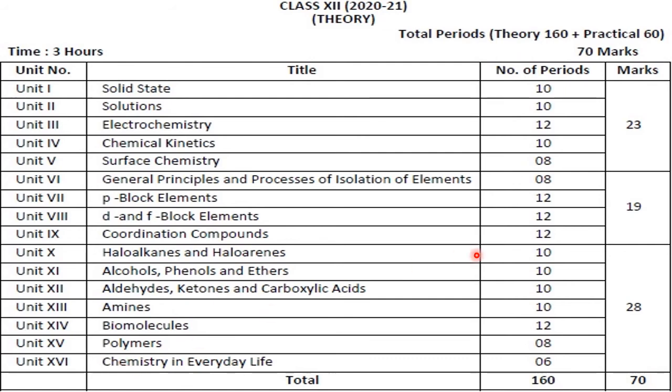So the number of periods is not required for you. It is for us, sometimes we go beyond this, depending upon the time availability and the planning, but this is the important part. All these chapters carry 23 marks and all these chapters carry 19 marks, whereas the second part, organic chemistry, carries 28 marks altogether. It is for a 70 marks question paper.